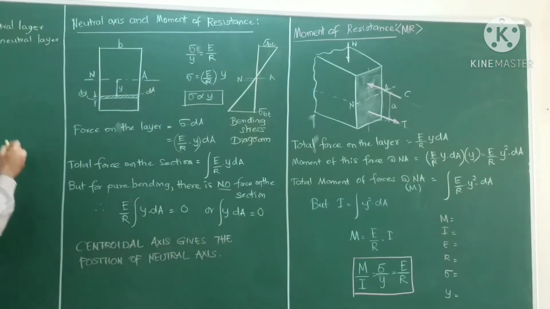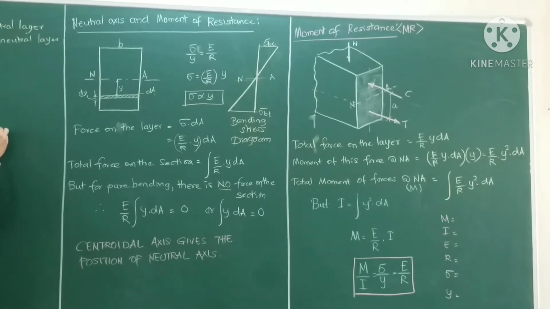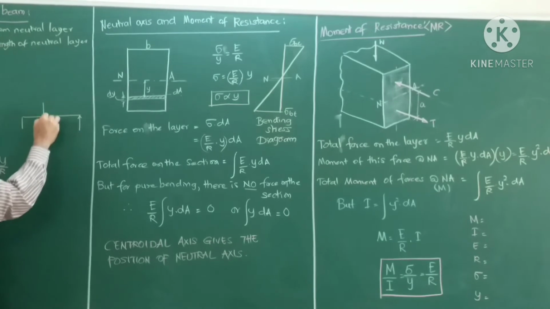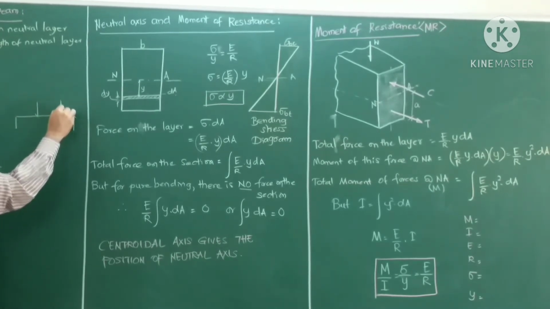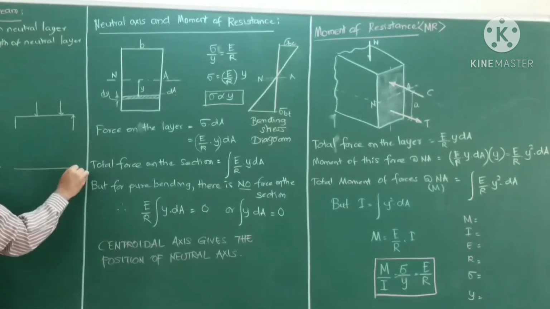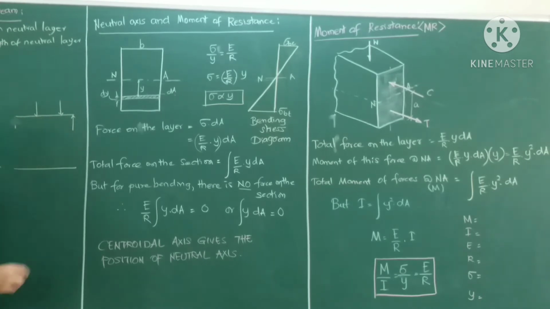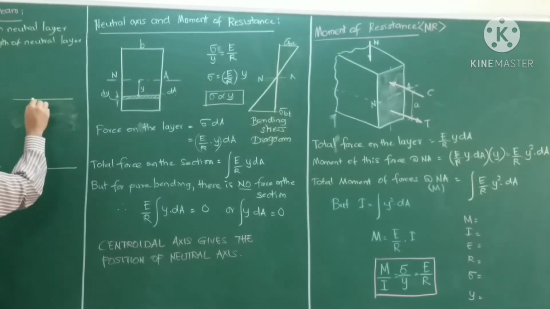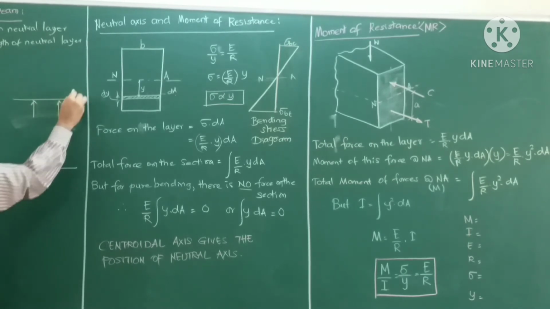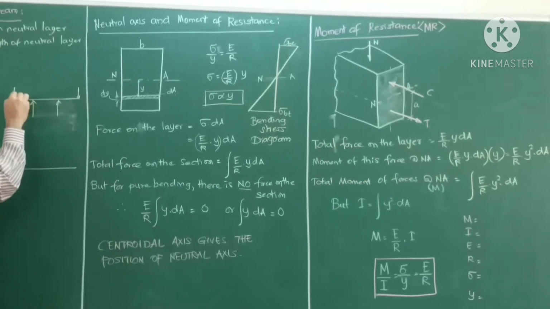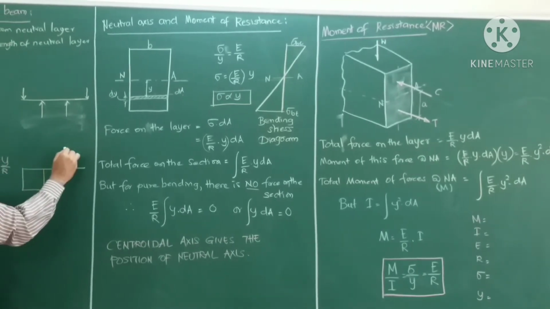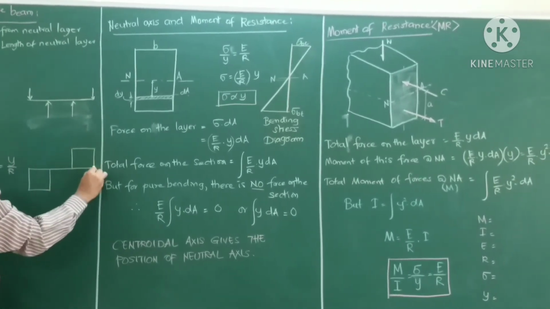If you take an overhanging beam and draw the forces like this, the shear force diagram will be like this.